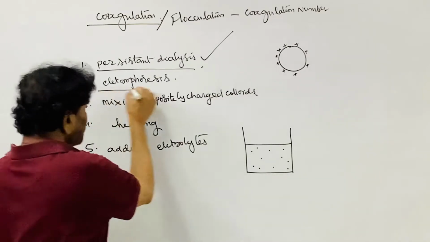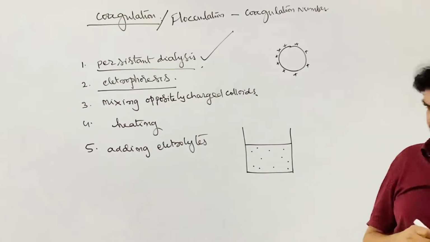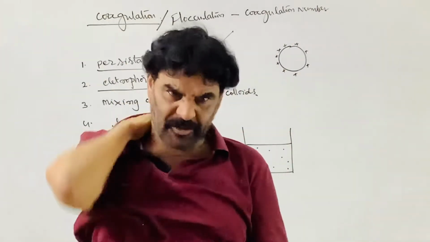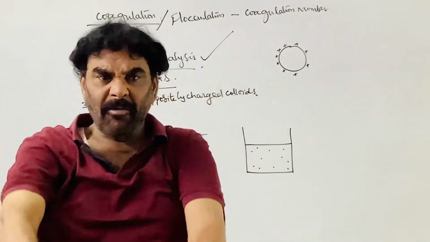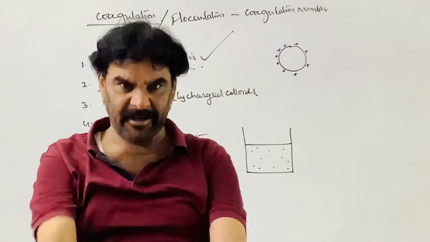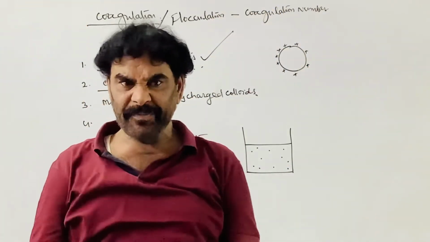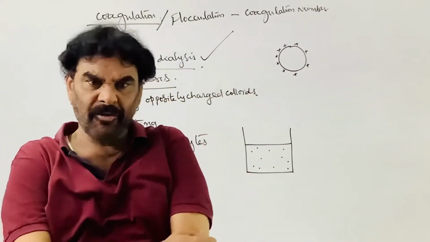The next one is the electrophoresis process, which we discussed in the other class. Electrophoresis is essentially electrolysis of the colloidal solution. Colloidal particles are charged, positive or negative.